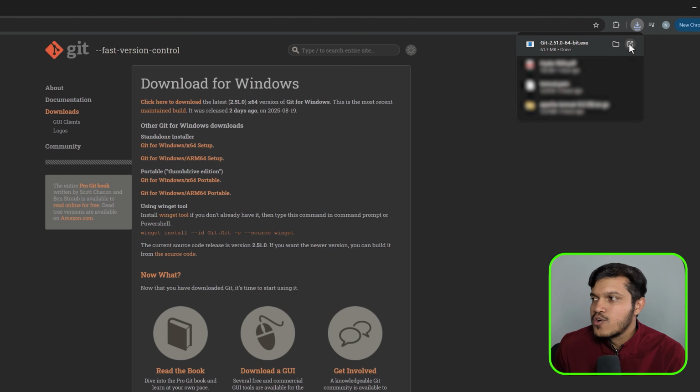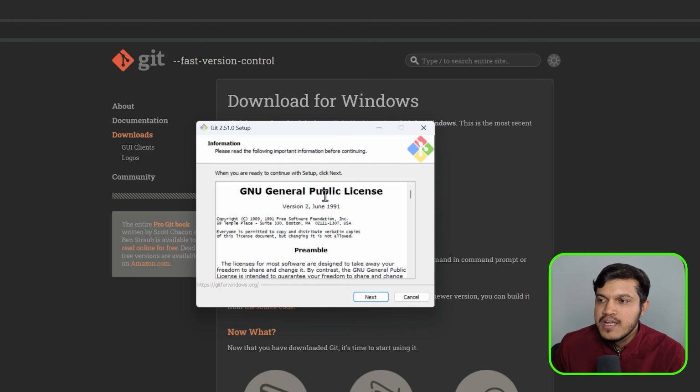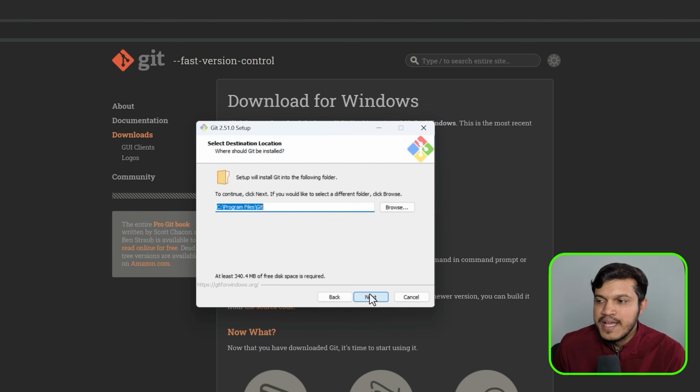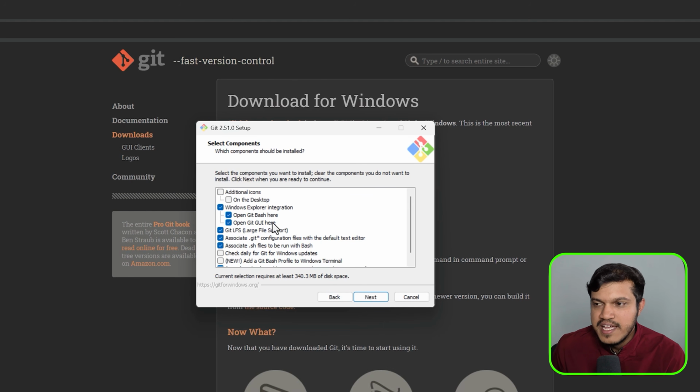You just have to click on this open, then it will redirect to this page wherein you have an option here of GNU General Public License. Please click on next, and we have an option where this will be installed, right? It is giving you a default path. If you want this to be installed on some other path, you can browse and specify that. Now I would like to click on next, and it is telling me that Git Bash is already present in my machine setup. I would like to proceed ahead with the yes option.